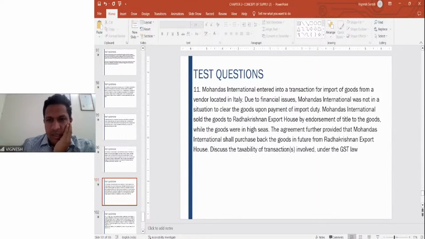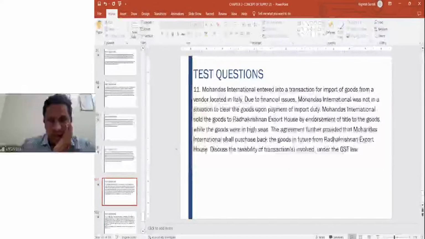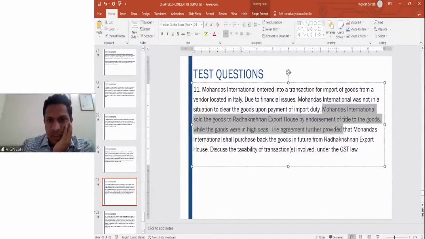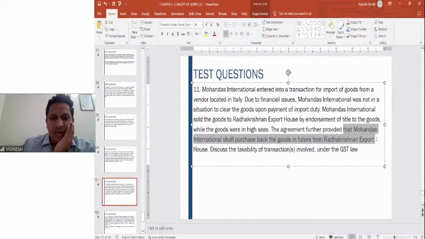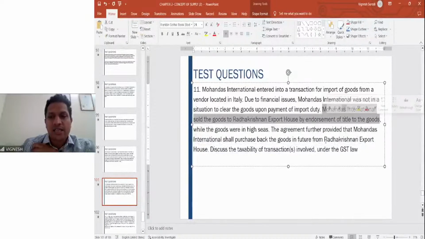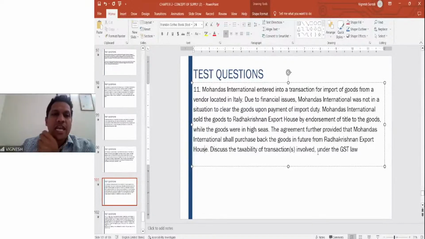So here, if you see, the sale transaction happens while the goods are in the high seas. Mohandas sold the goods by endorsement of title where it is in high seas. This is not a supply. But later he says Mohandas shall purchase back the goods from Radhakrishnan Export House. On this transaction there is no GST. But Radhakrishnan Export House will pay the GST on the import of goods from Italy. And then when Mohandas purchases the goods, he will pay domestic GST to Radhakrishnan Export House. I hope you understood.